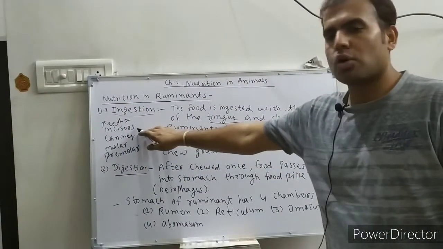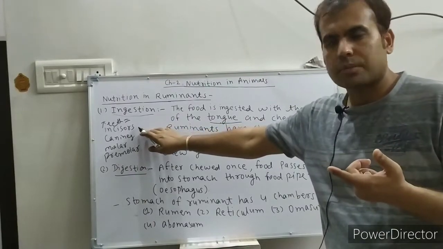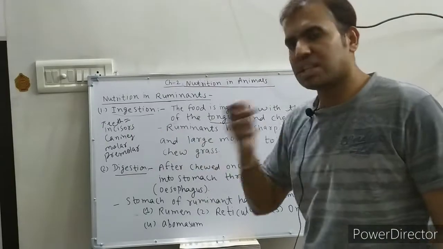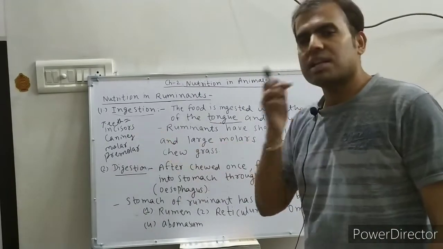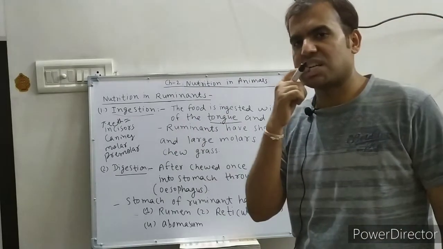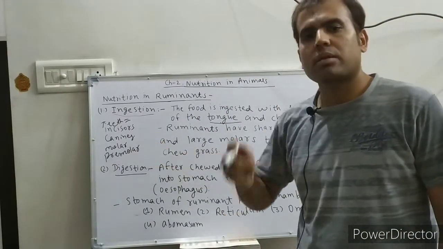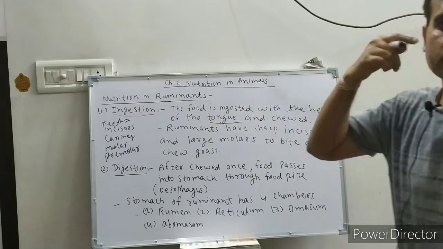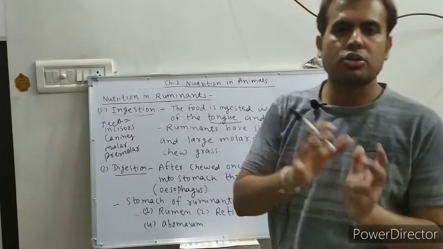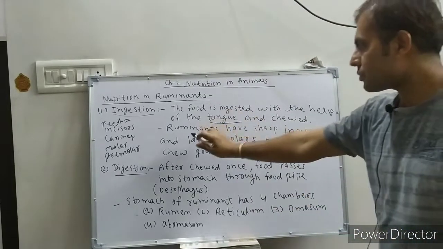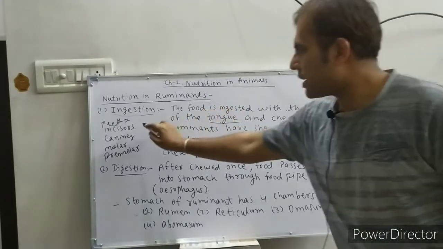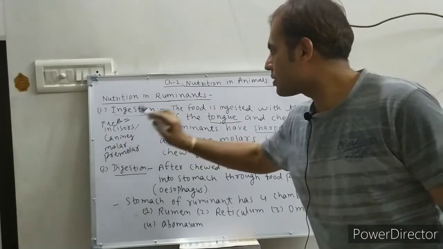Incisors are used for biting the food. These front teeth are called incisors, and canines are used for tearing the food. These are the side teeth, and molars and premolars are the back teeth in the mouth, used for grinding and chewing the food. Now, ruminants have sharp incisors, meaning biting teeth.